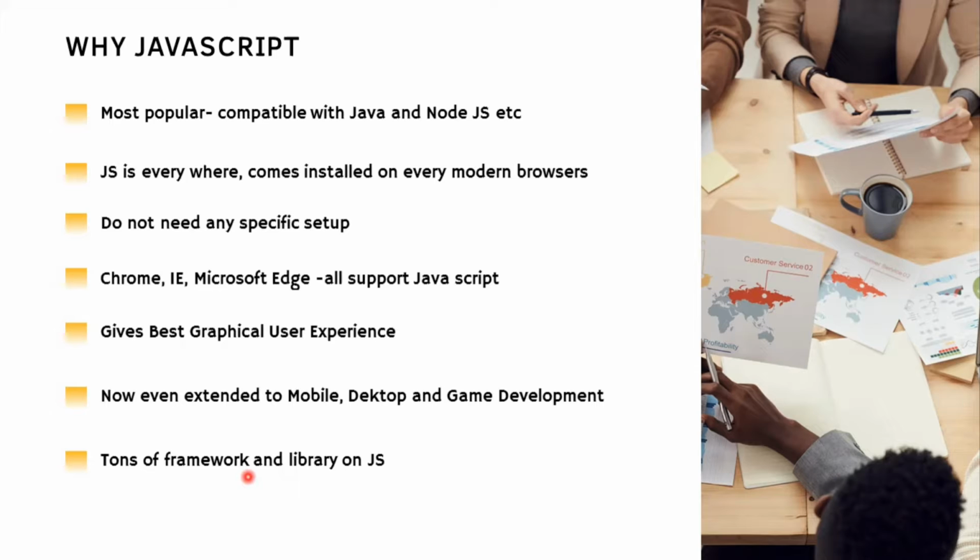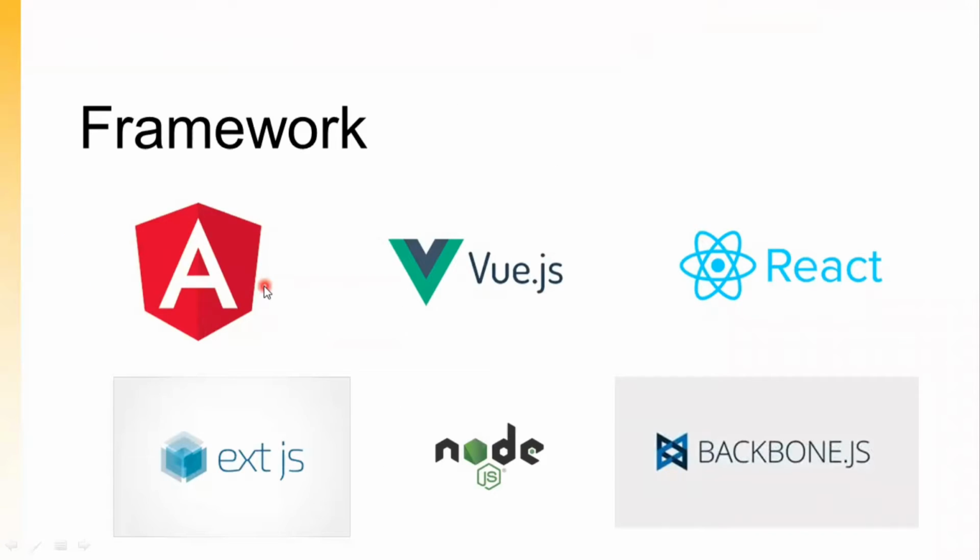So let us check out a few famous frameworks which are developed on JavaScript. Angular, Vue, React, Ext.js are a few client-side frameworks developed on JavaScript, whereas Node.js and Backend.js are developed on JavaScript. These are widely popular frameworks developed using JavaScript. So friends, let's check out the first basic programming in JavaScript.